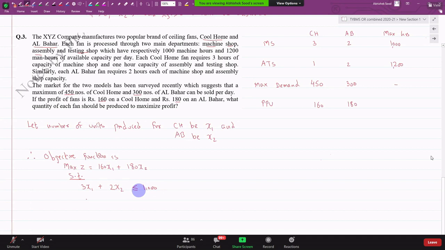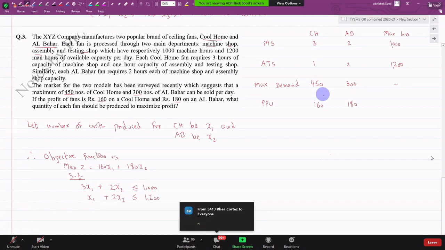Now see the interesting thing. Are these specific constraints or overall? Like time can be used interchangeably. This demand can be used interchangeably? No, it cannot be. That's why I'll write it like this.